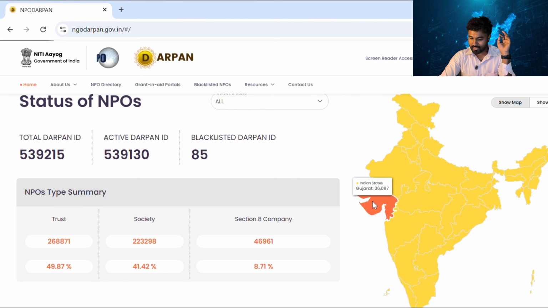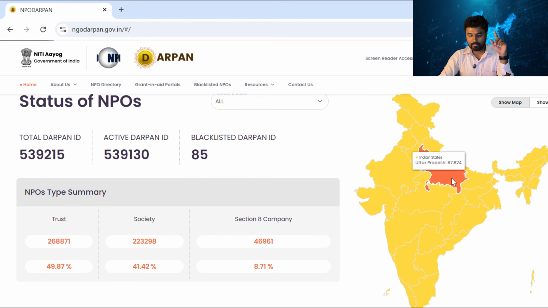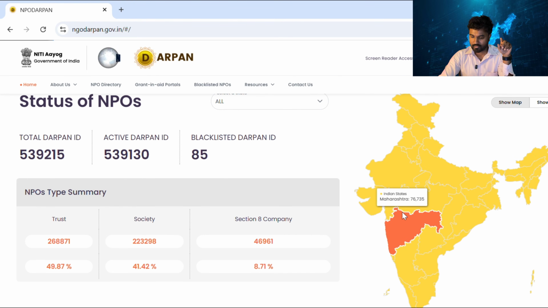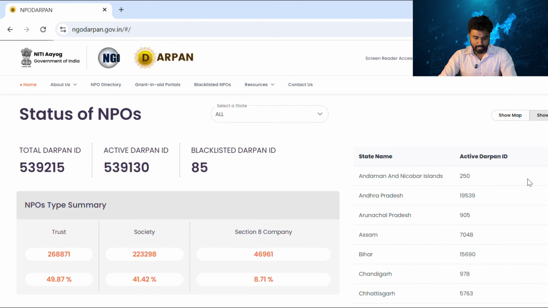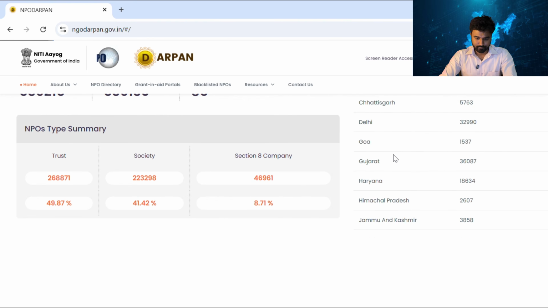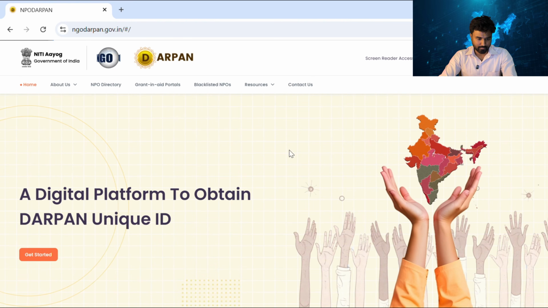In Arunachal Pradesh, there are 905. You can see this count by clicking on a particular state, or maybe you can see it in a table format also.